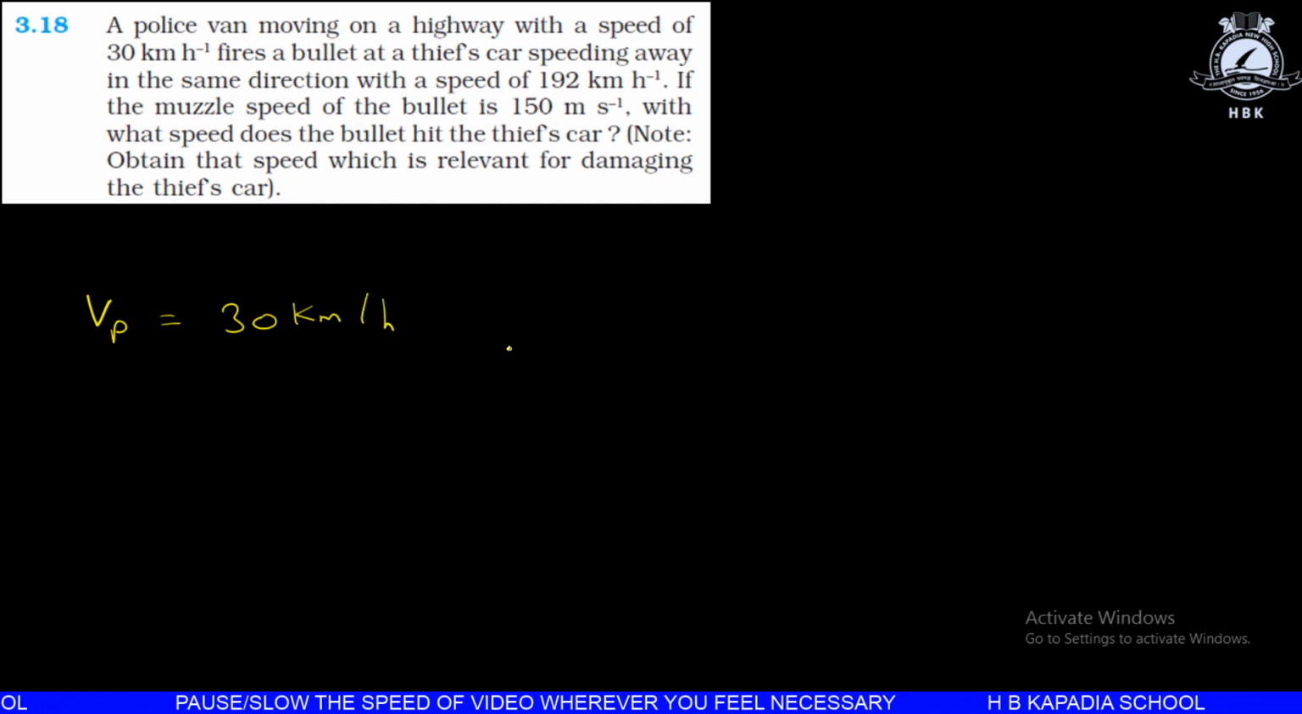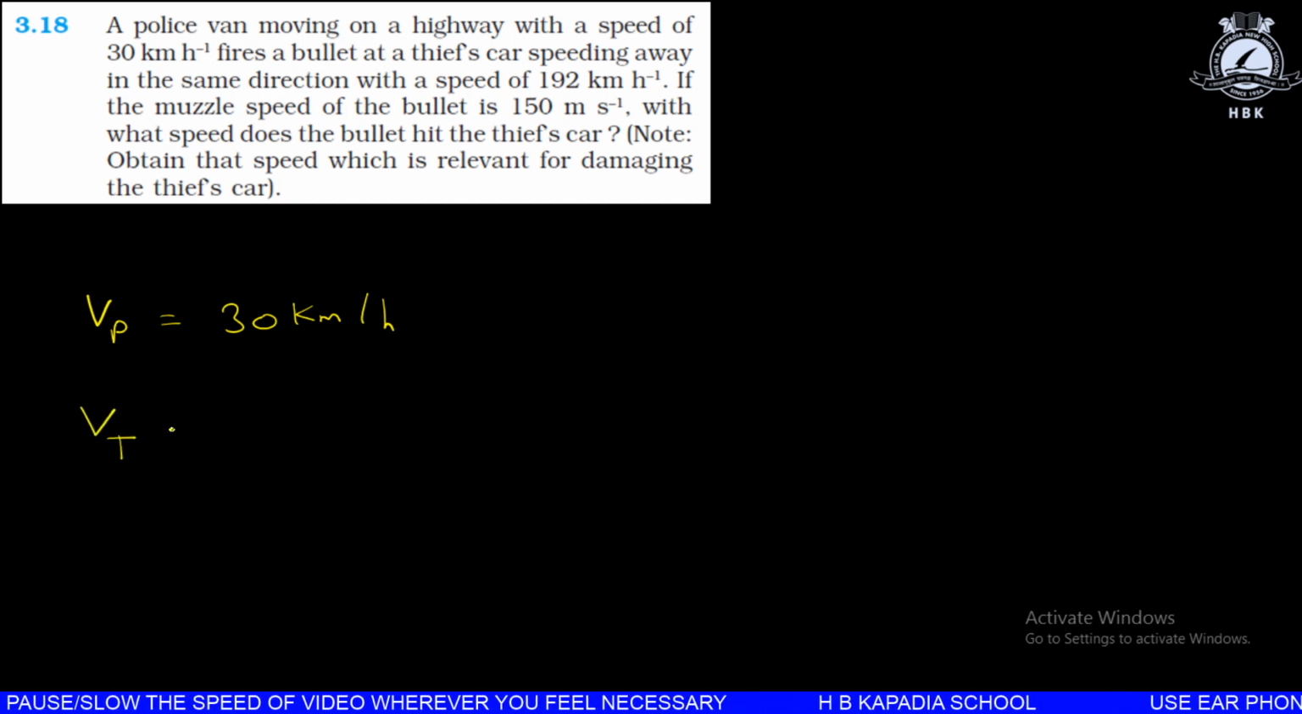Fires a bullet at a thief's car which is speeding away in the same direction with a speed of 192 km per hour. This is the velocity of thief. See the difference in velocity. Police are driving with a speed of 30 km per hour. Thieves are traveling at a speed of 192.